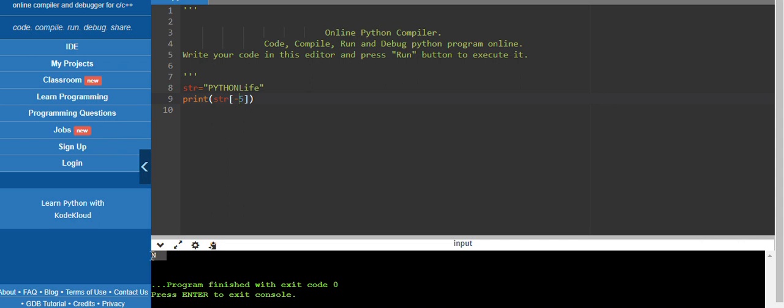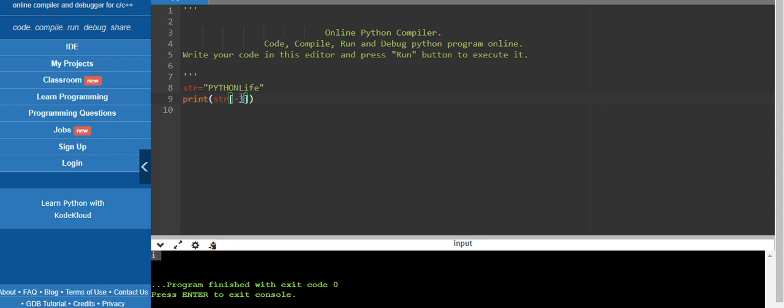See, we are getting the same n value. We'll change the index value to something like 3. Yes, it is showing I, which means a negative index value is also acceptable.